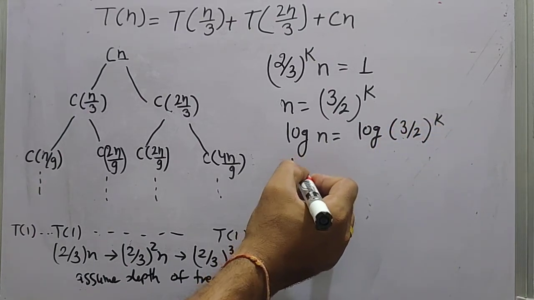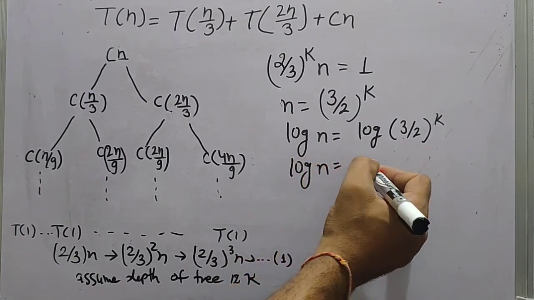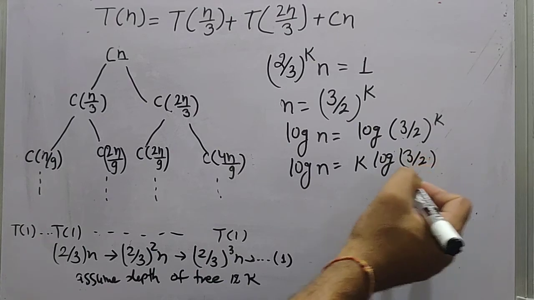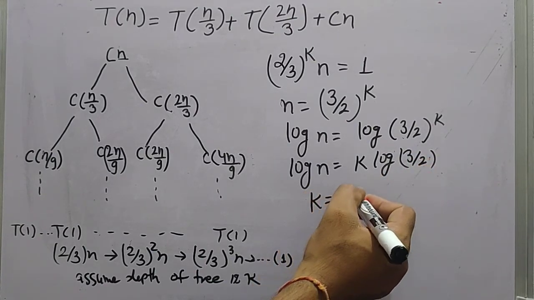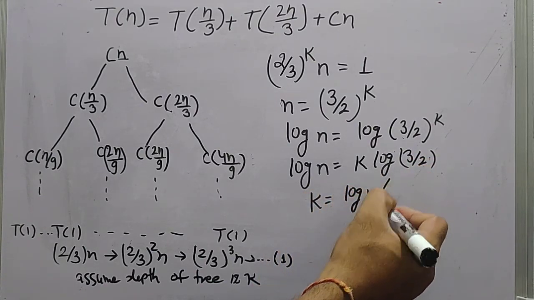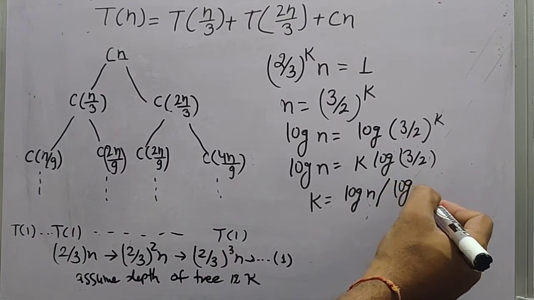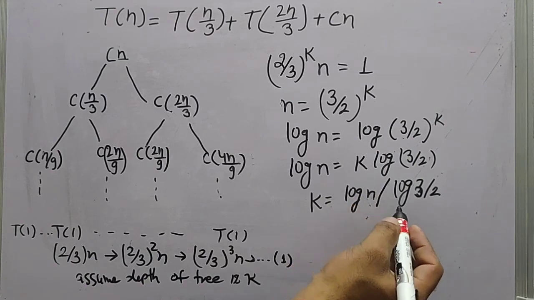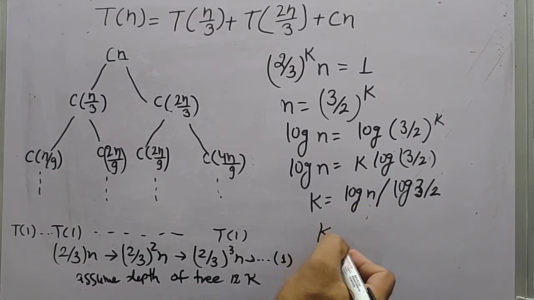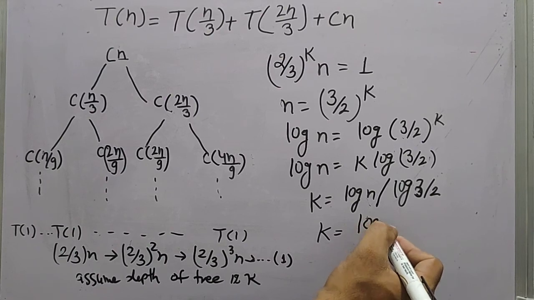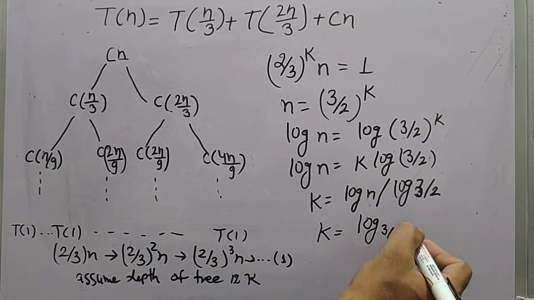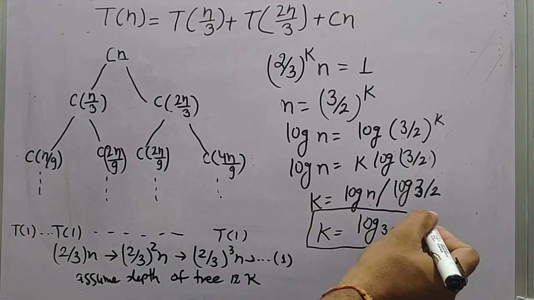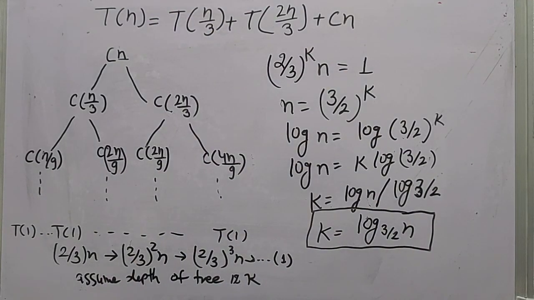So log n equals k log 3 by 2, and k, which means the depth, will be log n divided by log 3 by 2. Okay, with the logarithmic property it will go into base, so you can say the depth will be log base 3 by 2 of n. That will be the depth of this tree.